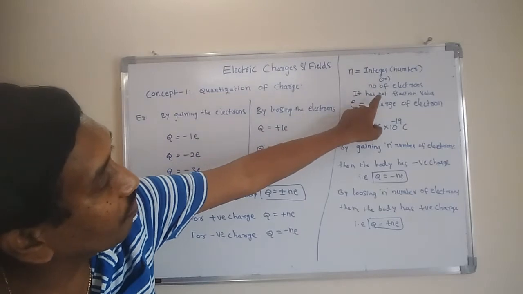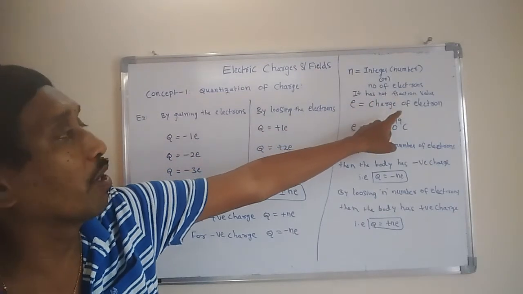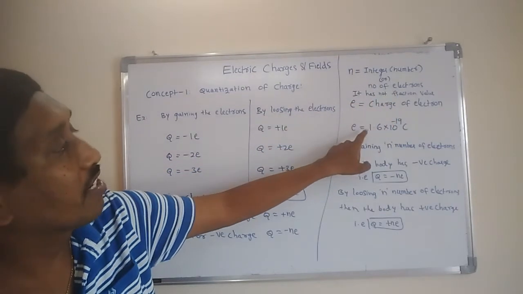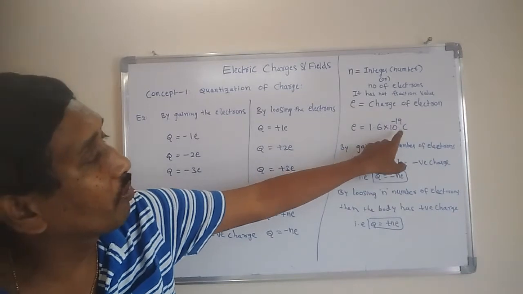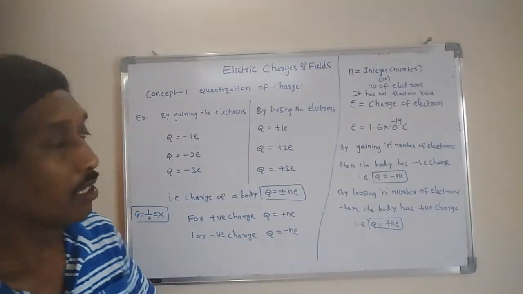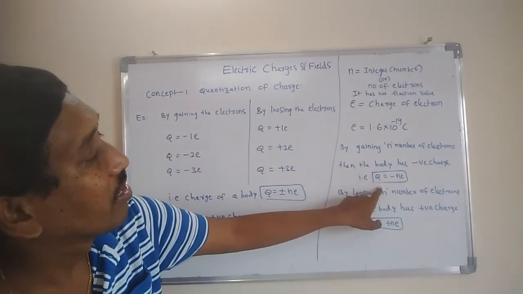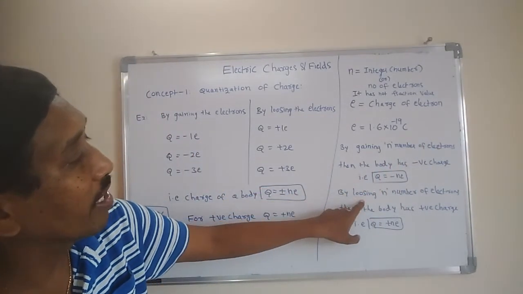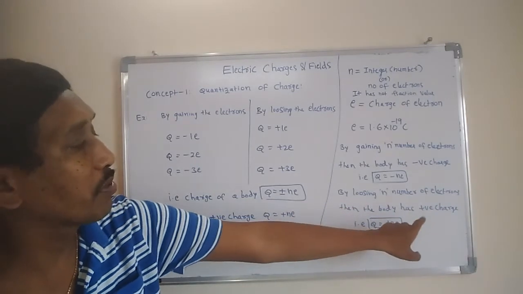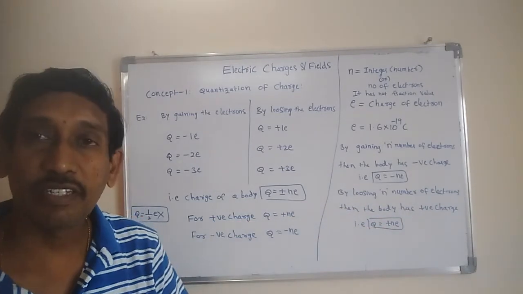So this number of electrons is not a fraction value. That's important. The charge of an electron is 1.6 into 10 power minus 19 coulombs. By gaining N electrons, the body has negative charge, that is Q is equal to minus N e. By losing N electrons, the body has positive charge, that is plus N e.